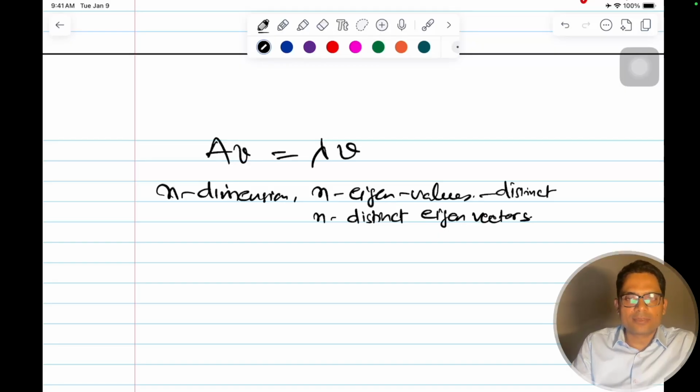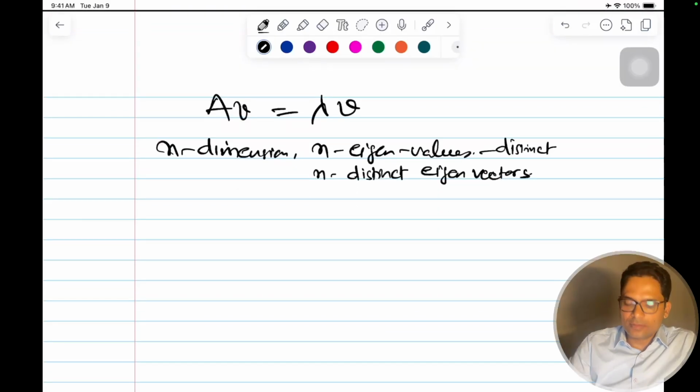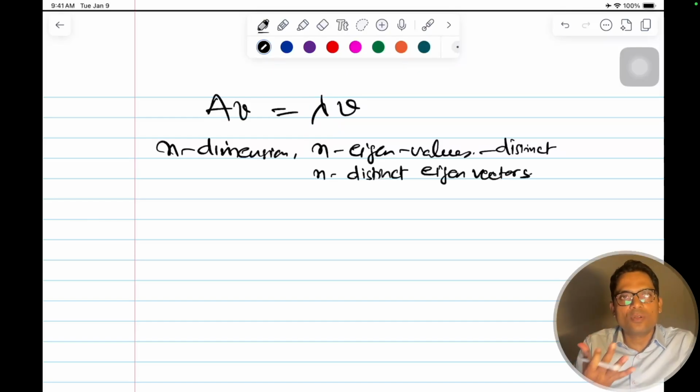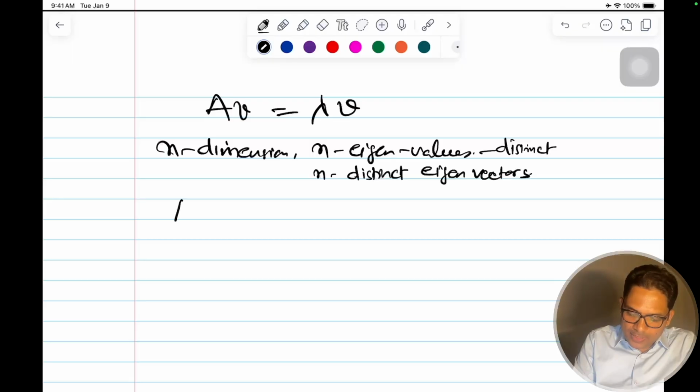So I have n eigenvectors. If I put them all together, I have this matrix, n eigenvectors, and n eigenvalues corresponding to them. So can I generalize everything and write it into one big equation? Can I write this small v as a capital V? AV is equal to capital lambda V.